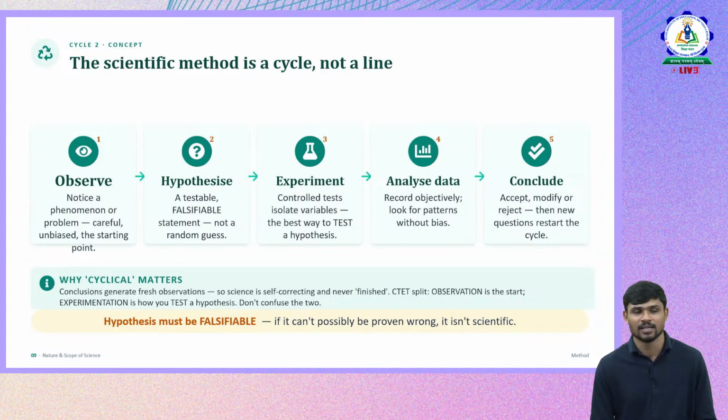The scientific method is a cycle, not a line. Okay, so we can see the cyclic process of the scientific method. How the scientific method happens: first the observation, then hypothesis formation, then experimentation, then analyze the data, then conclude. Okay, so in observation we just generally observe things, observe any phenomena or a problem. And we should be unbiased. We shouldn't bring our own prior experiences while observing something objectively. Then we hypothesize something, a testable, falsifiable statement, not a random guess. We come to a conclusion.